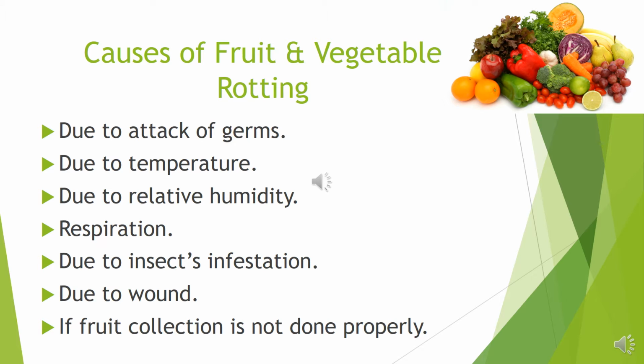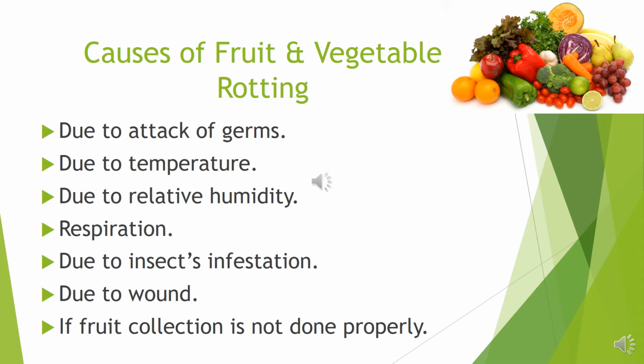Next, due to insect infestation. Different types of insects like rat, cockroach, fly, etc. create holes on the fruits and also on the vegetables. Due to continuous biting, some sores develop and different germs also attack there. So fruits and vegetables start to rot. Next, due to wound. If fruits get any injury during collecting, transporting or grading, then fruits will rot.